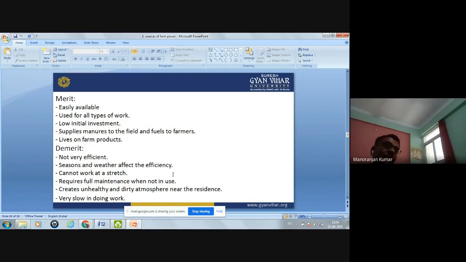Other demerits are that it requires full maintenance even if this type of power is not in use. In that condition also it requires full maintenance. It requires some food. It requires shelter. Another disadvantage of this type of power is that it creates an unhealthy and dirty atmosphere near the residence, and it is very slow in doing work. So these are the demerits of this type of power.